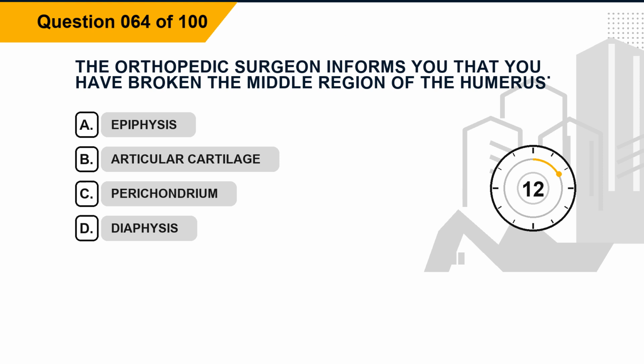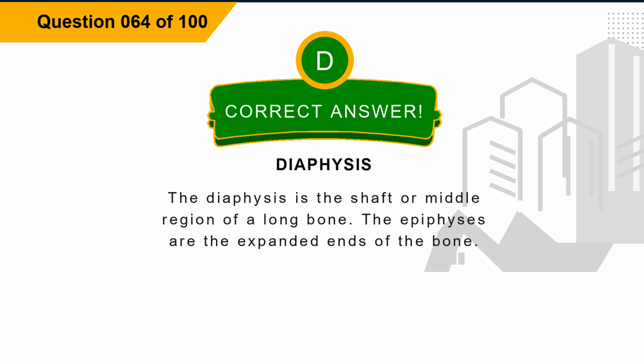The orthopedic surgeon informs you that you have broken the middle region of the humerus. Option A, epiphysis. Option B, articular cartilage. Option C, perichondrium. Option D, diaphysis. The correct answer is option D, diaphysis. Explanation. The diaphysis is the shaft or middle region of a long bone. The epiphyses are the expanded ends of the bone.